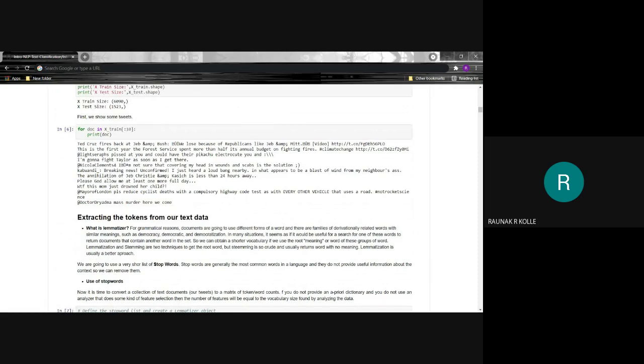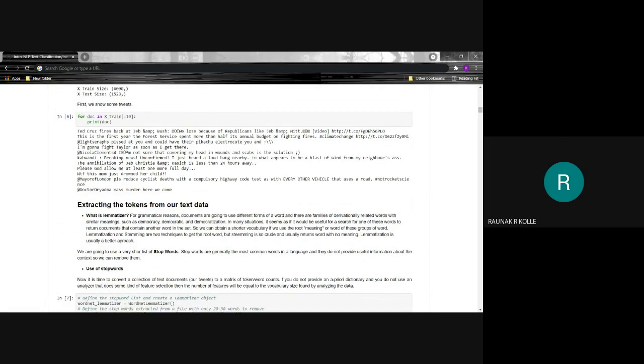For grammatical reasons, documents are going to use different forms of a word, and there are families of derivationally related words with similar meaning, such as democracy, democratic, democratization, etc. In many situations, it seems as if it would be useful for a search for one of these words to return documents that contain another word in the set.